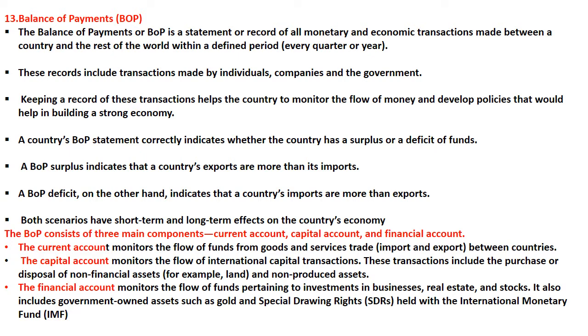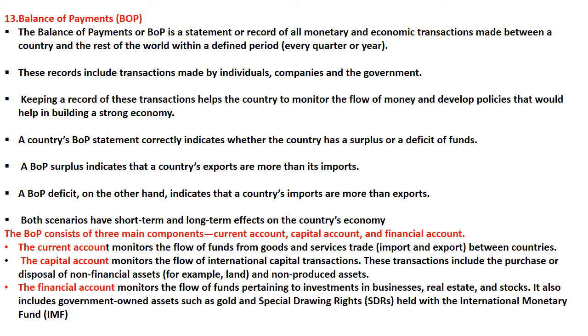A balance of payment statement will correctly indicate whether the country has a surplus or a deficit of funds. So surplus indicates that the country's export is higher than the import. Deficit implies that import is greater than the export. Okay, so both scenarios, that is either a deficit or surplus, have short term and long term effects on the economy, right? So BOP has three components: current account, capital account and financial account.